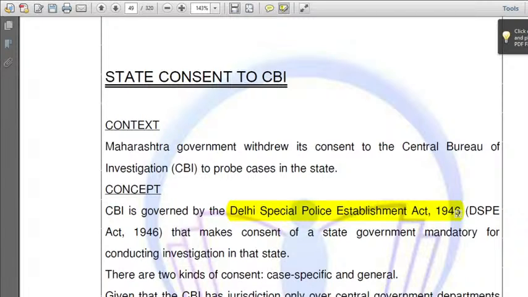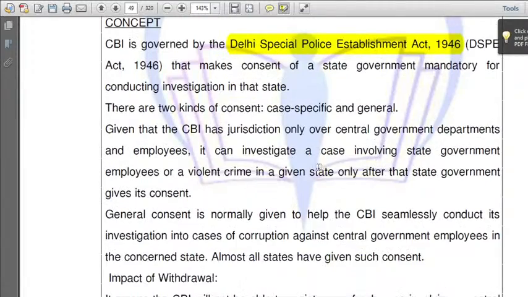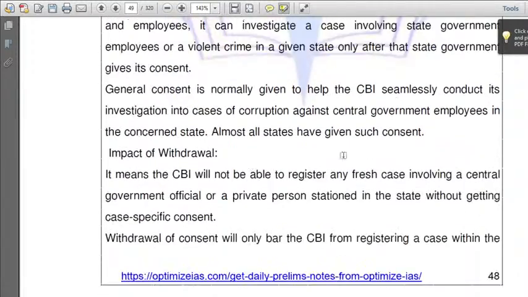And there are also exceptions to it. Your High Court may order a certain case to be investigated by CBI, or else if the case originated in any other state, then the CBI can also interfere in your state. So these are all about the CBI state consent. That is it. That is all mentioned here.